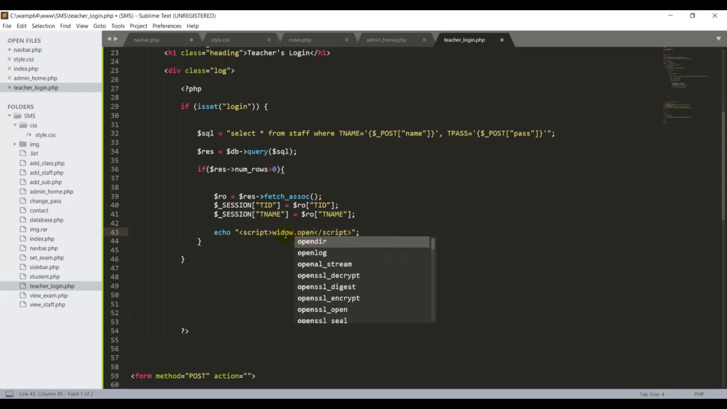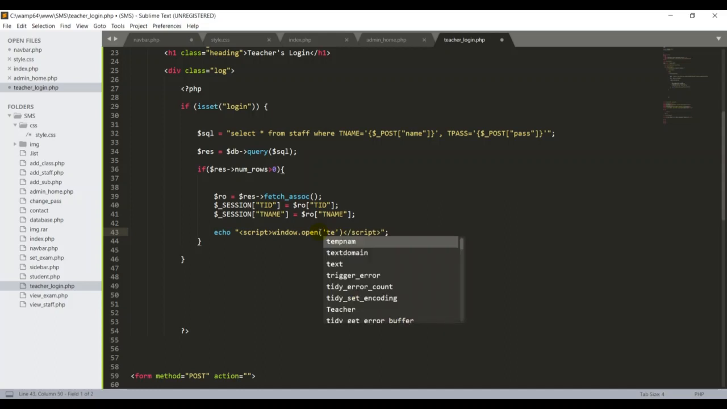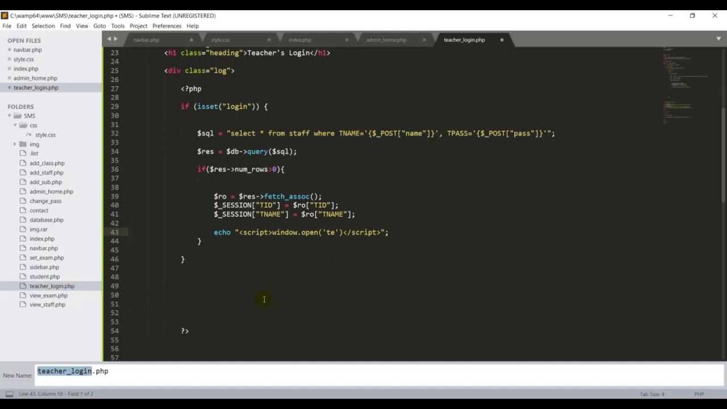Window.open. Spelling is very important, otherwise you will get errors. Again, open and close bracket. I'm telling the system to open this page, single quote, teacher_home. Right now we don't have teacher_home, we have to create it. For the time being I'm going to copy it, because I don't want to misspell it. Now we have to create that teacher_home page. Okay, this is done.